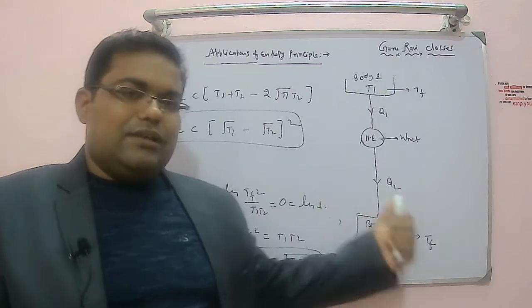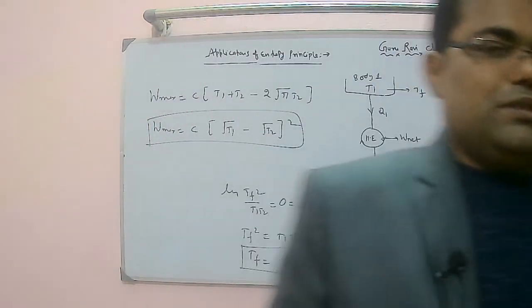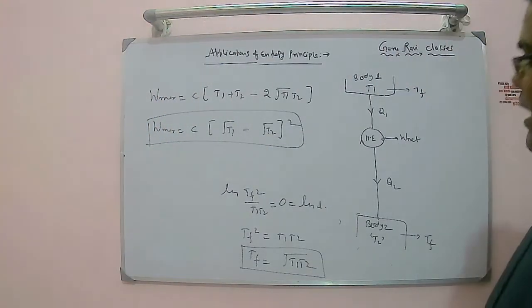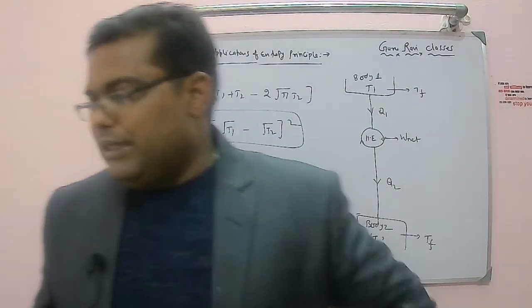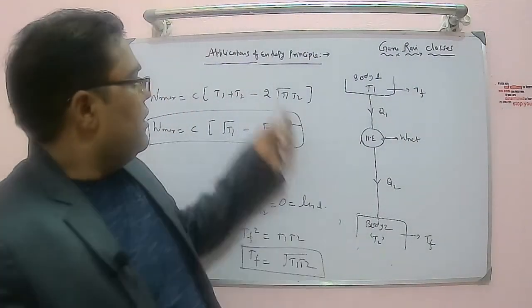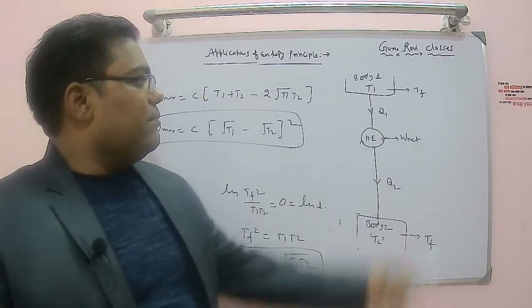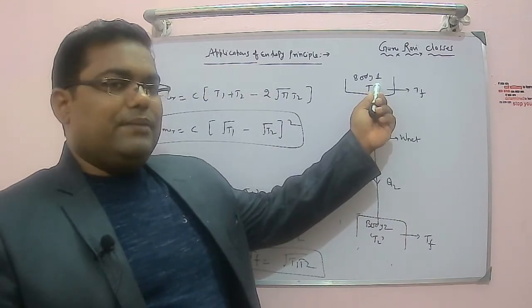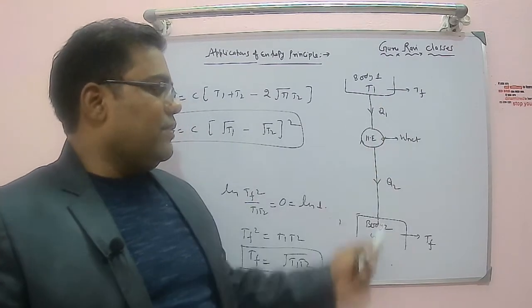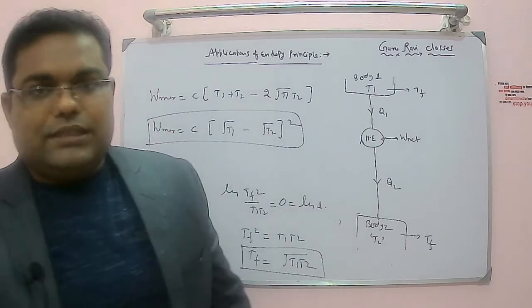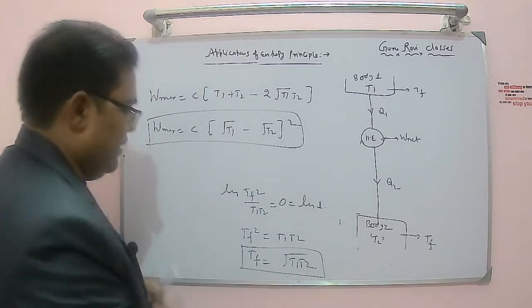There is a third application of entropy principle. Now the last application of entropy principle basically is the maximum work obtainable from a body at finite temperature and a thermal energy reservoir. Now we are replacing one of these bodies by a thermal energy reservoir. Then what will be the case that we have to look for?